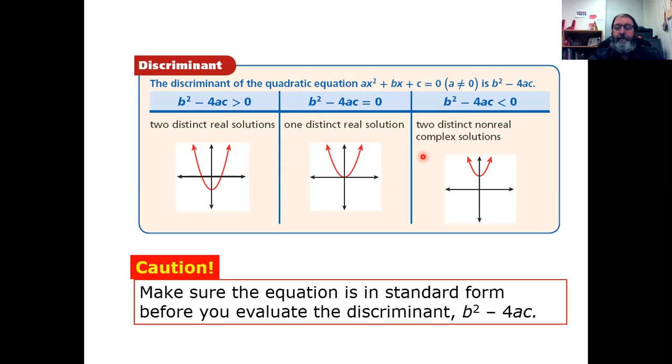Remember that, just like with the quadratic formula, if we're evaluating b squared minus 4ac, we have to make sure our a, b, and c are coming from the equation written in standard form, ax squared plus bx plus c. If you're using the quadratic formula, you'll already have set the equation equal to 0. That's the only time this works, when it's in that form. So just an important reminder about that.